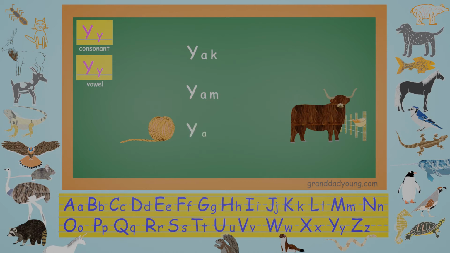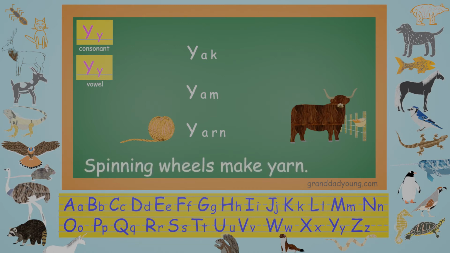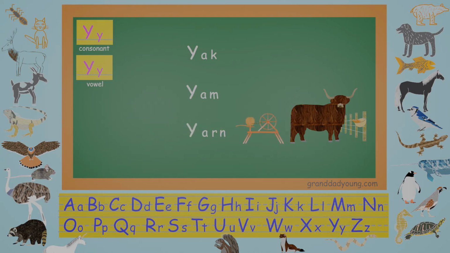Yarn, Y-A-R-N. Yarn is made from the fur of animals. It could come from sheep, llamas, or even yaks. But how is yarn made? Spinning wheels make yarn by spinning the fibers into long strands.